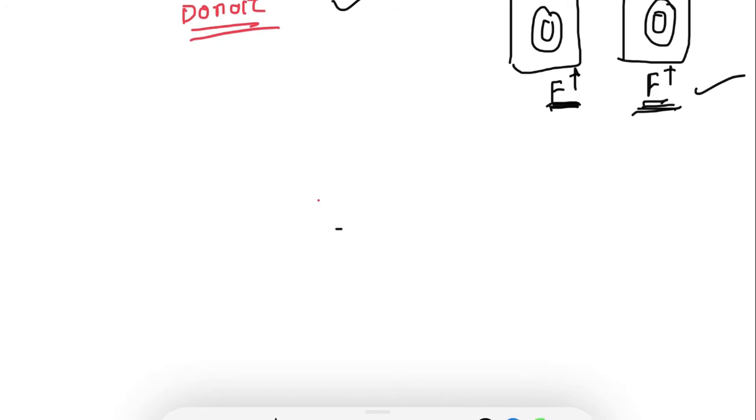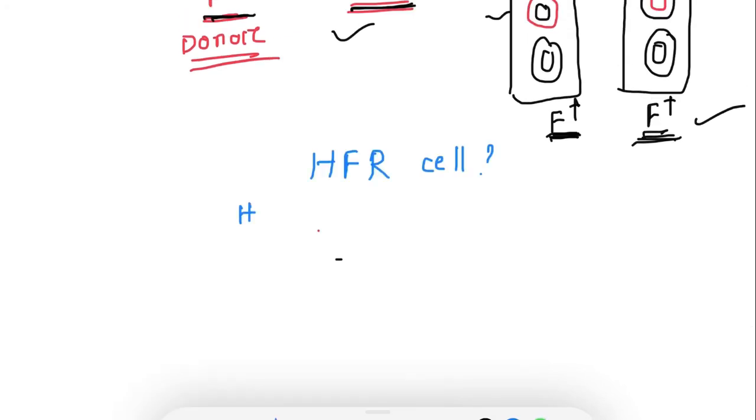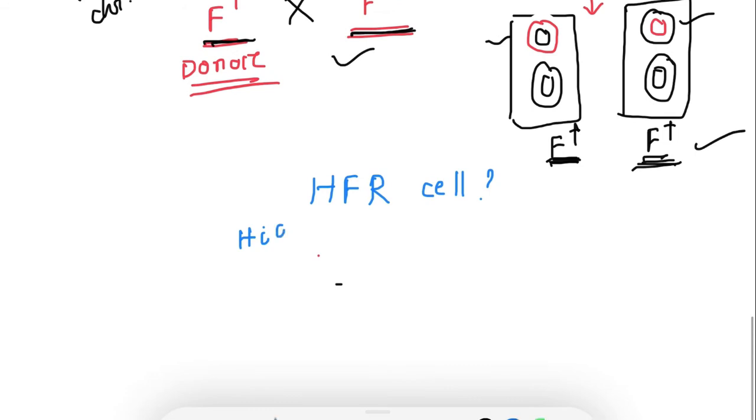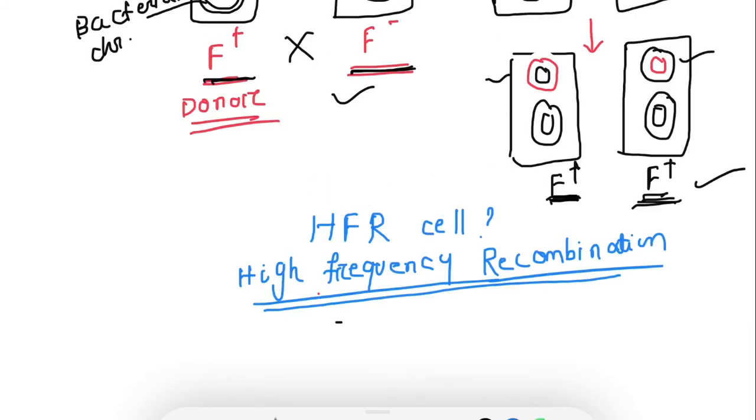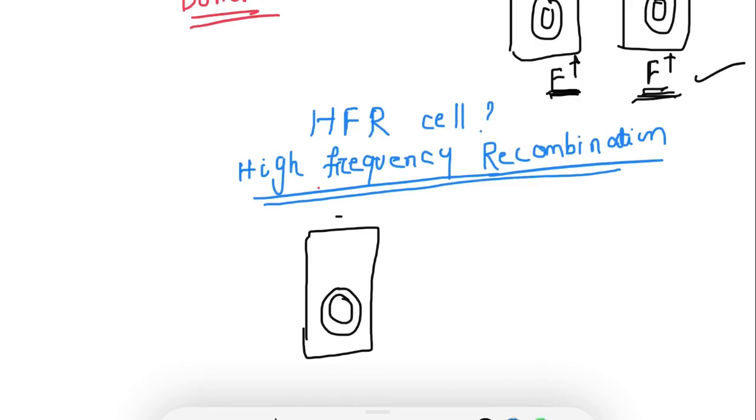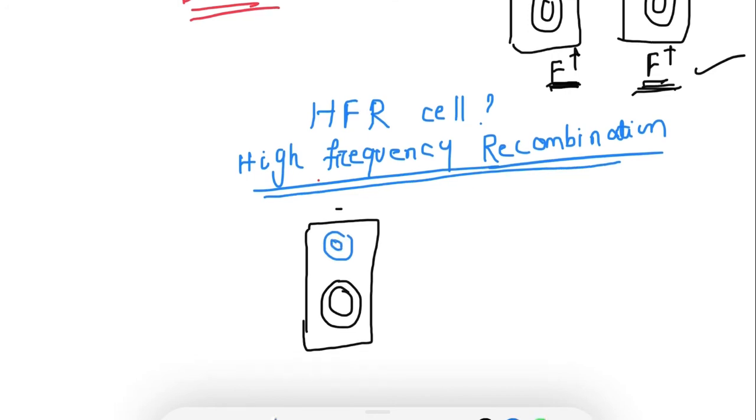Then the next term is HFR. What is an HFR cell? HFR is high frequency recombination. That means there is a high chance of recombination. So this one is the bacteria, and this is the bacterial chromosome, and this one is the F factor, or the sex factor. When this F factor is integrated with the bacterial chromosomal DNA, then that bacteria is known as a high frequency recombination bacteria.